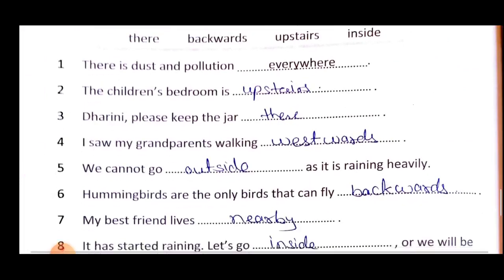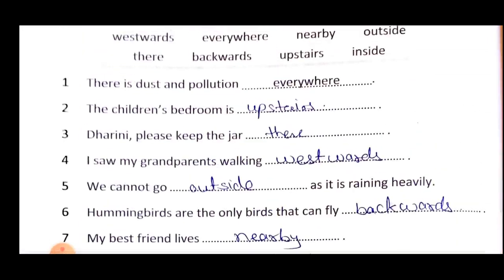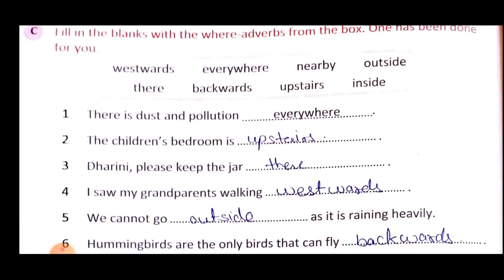Now here sentences are given and you have to add the adverb according to the sentence. Let's see the first question. There is dust and pollution. So dust and pollution is there. Now we can't ask the question when the dust and pollution is there. It is there. The period is not asked. But there, that means the place is asked. So where is the dust and pollution? It is everywhere. So everywhere would be the where adverb.